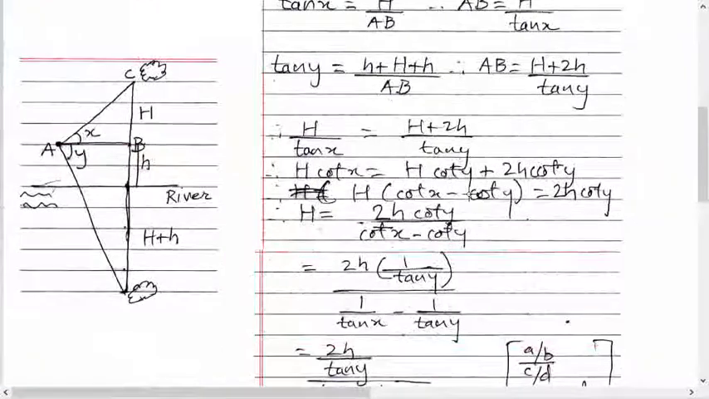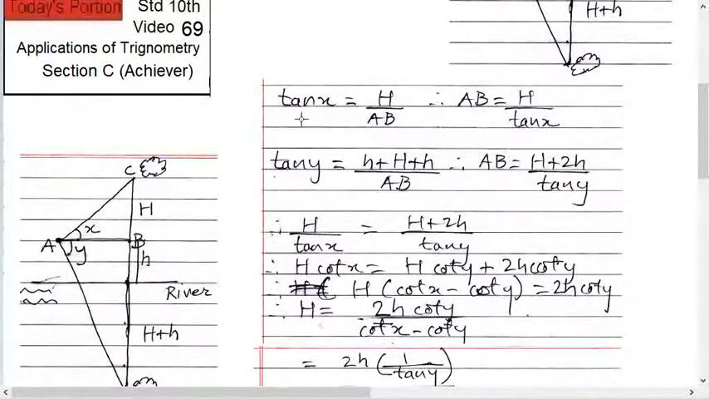Tan x equals to what? Let's look at this figure. Tan x equals capital H upon AB. This is AB. Therefore, AB equals capital H upon tan x.